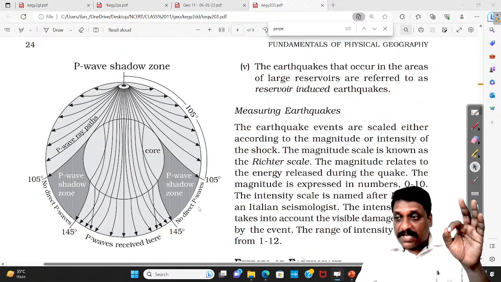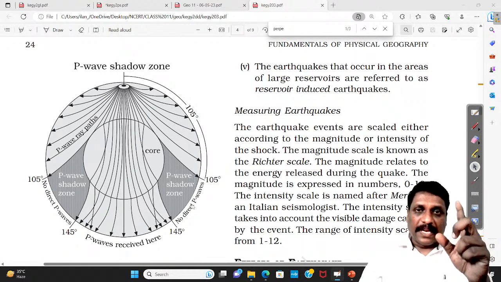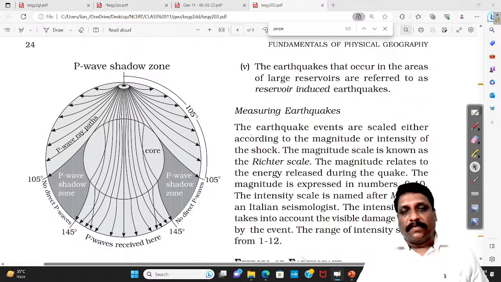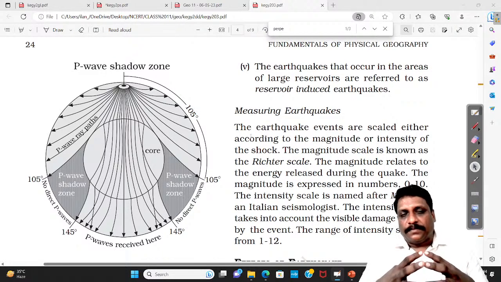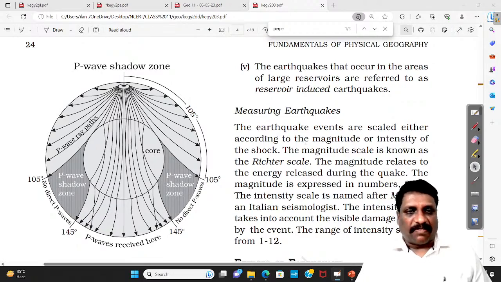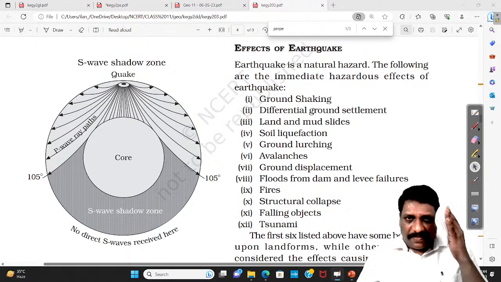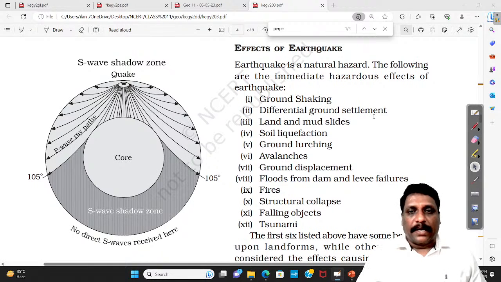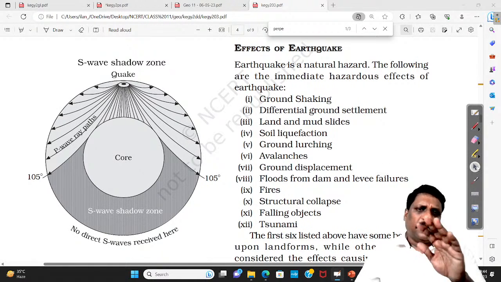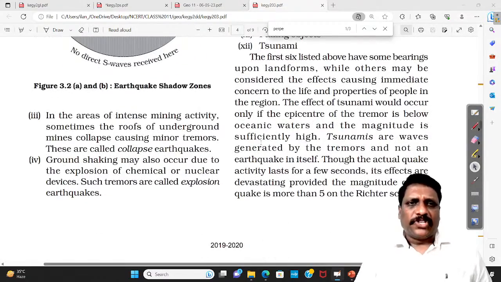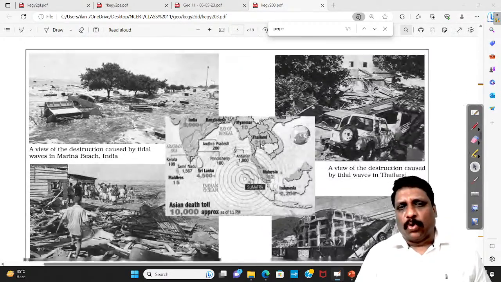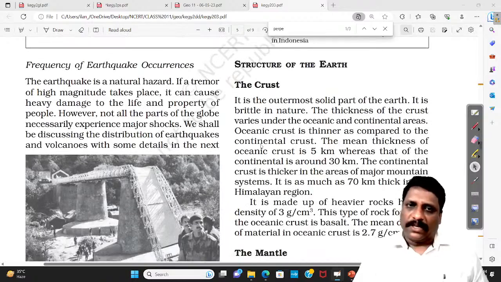So the presence of the P-wave shadow zone strongly suggests there are multiple layers in Earth's interior with different densities and different states of matter. The S-wave shadow zone strongly suggests the presence of a liquid layer in Earth's interior. That's how the earthquake helped us in knowing the internal structure of the Earth.